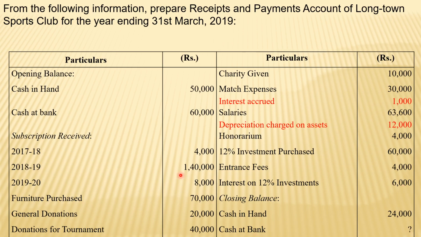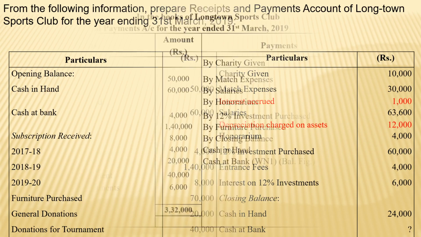In this problem, we can see that there are two items which will not come at the time of receipts and payment account, because these two transactions are non-cash in nature. One is depreciation and another is accrued interest. All other transactions are coming here. Now you can check the receipts and payment account.